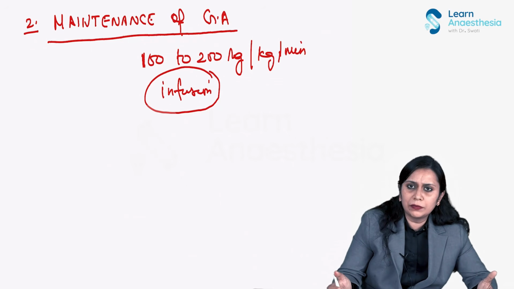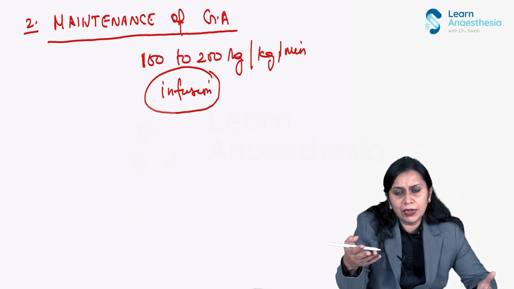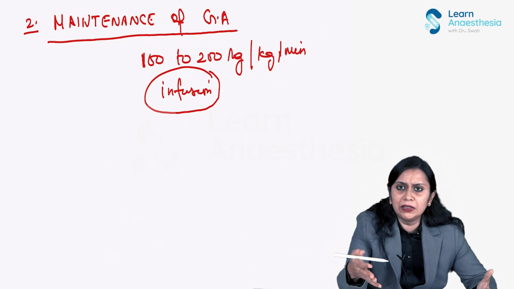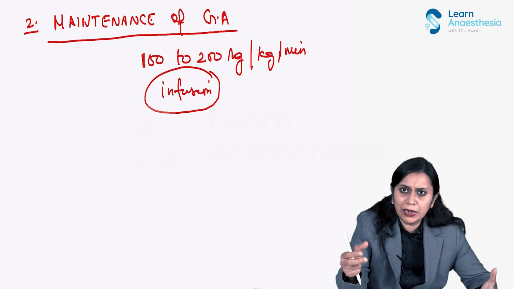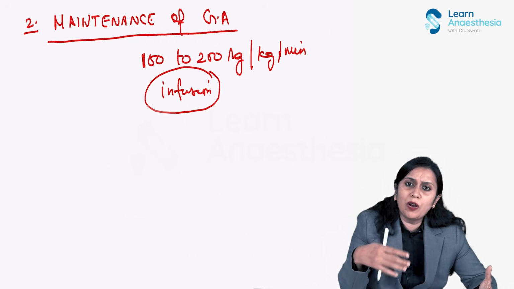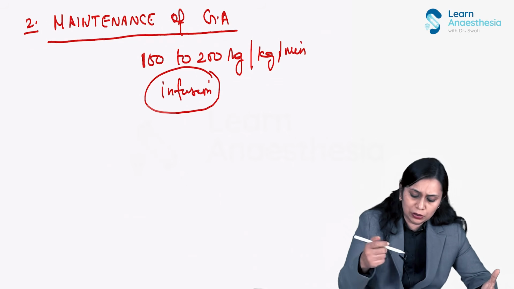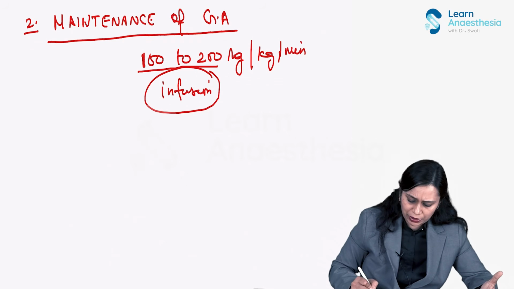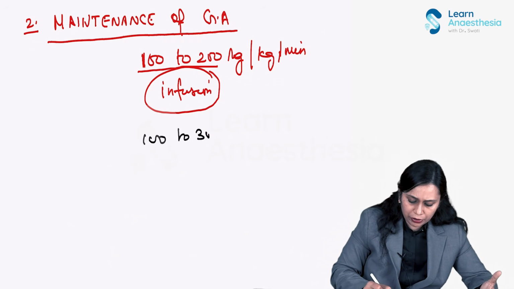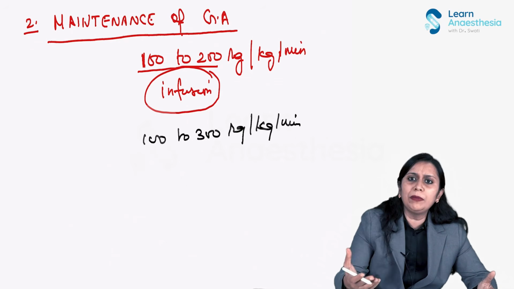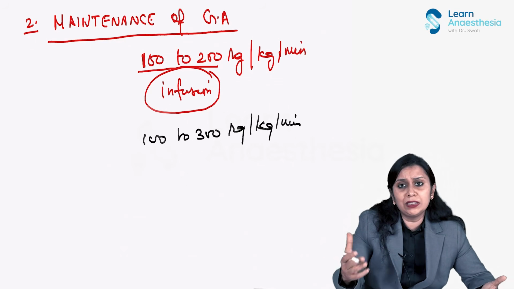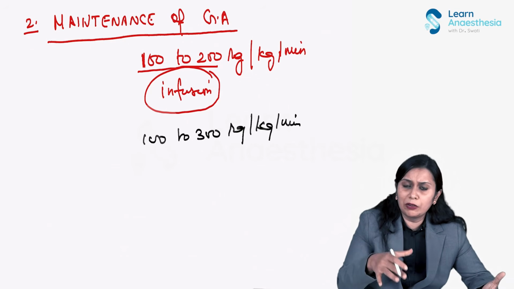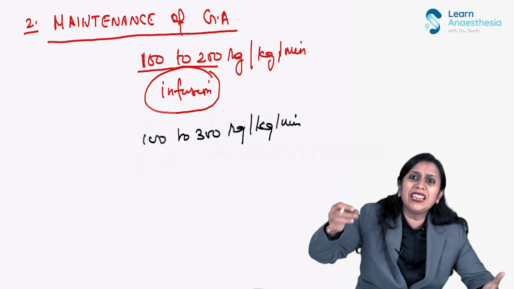And over time, according to the monitoring, we need to reduce this maintenance dose because the peripheral compartment gets saturated with propofol. So what will happen? More serum concentration can be maintained at a lesser dose. This is the range of the dose. Some books even write 100 to 300 microgram. You have to titrate it according to the hemodynamic response of the patient and according to BIS monitoring, that is depth of anesthesia monitoring, right? Gradually over time, a lesser dose will produce the same depth.